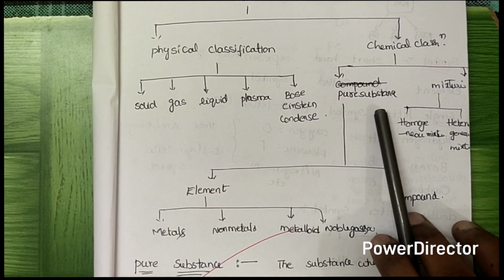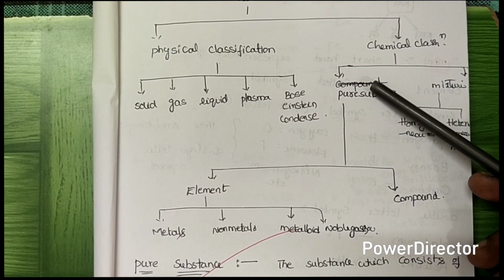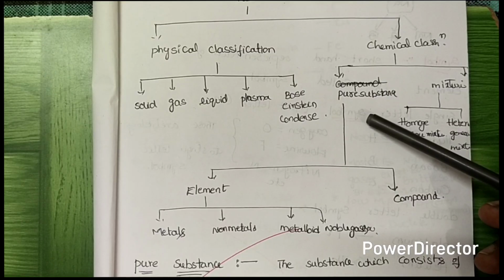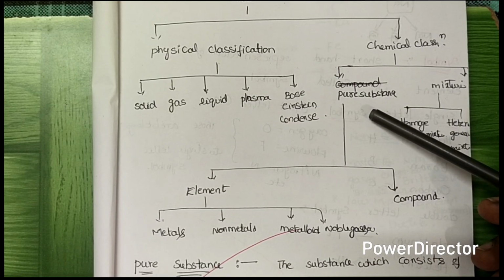Okay, what is meant by pure substance? The pure substance means the substance which contains the same kind of particles. Same kind of particles is called a pure substance. The substance which consists of the same kind of particles is called a pure substance.